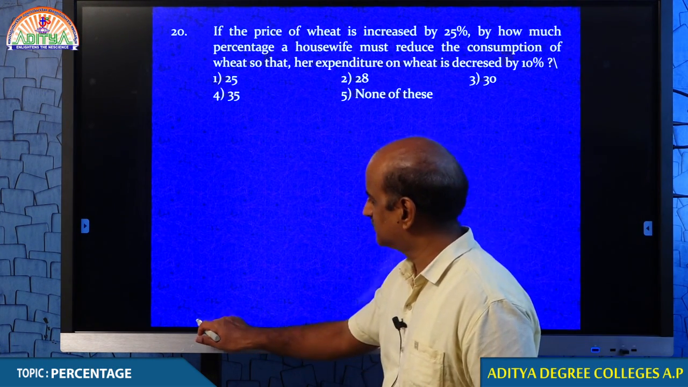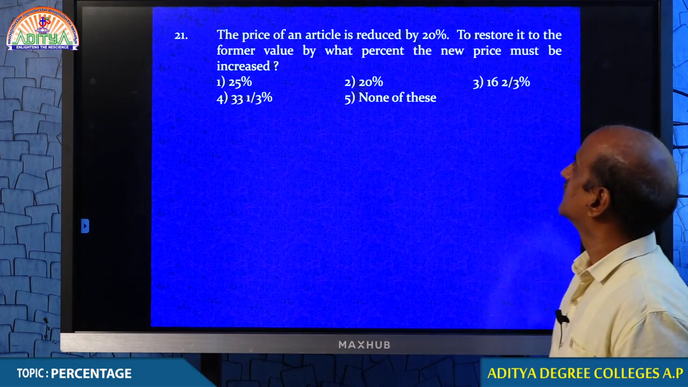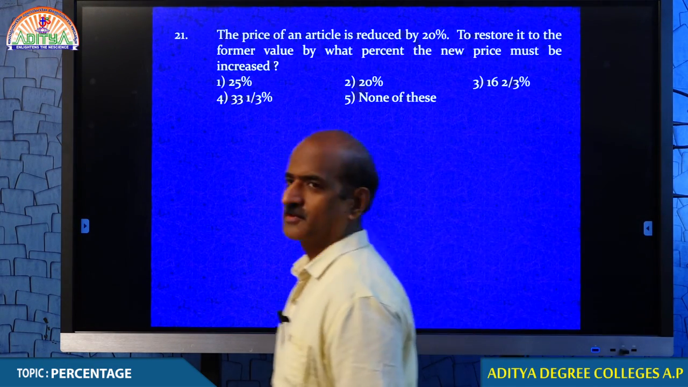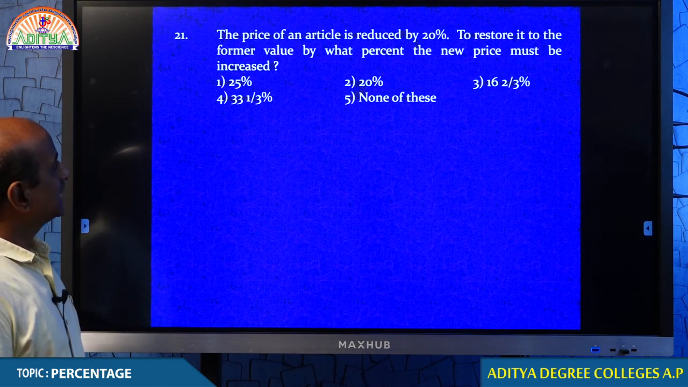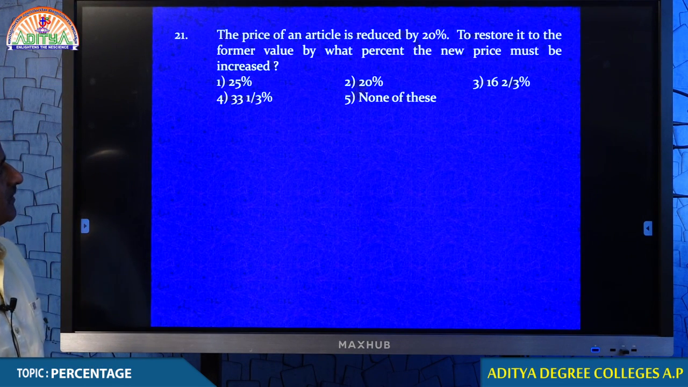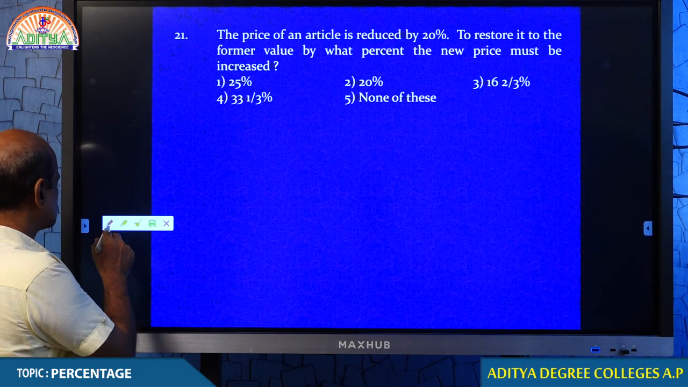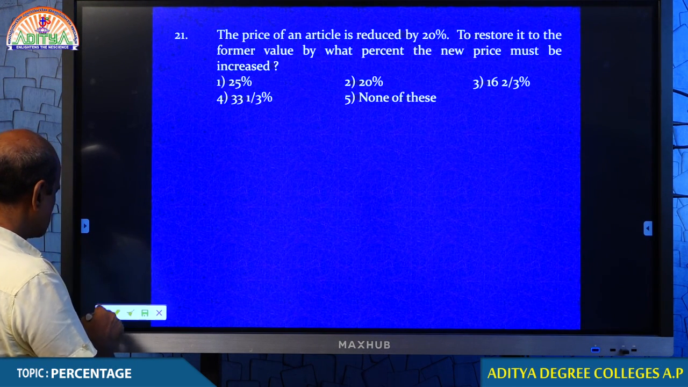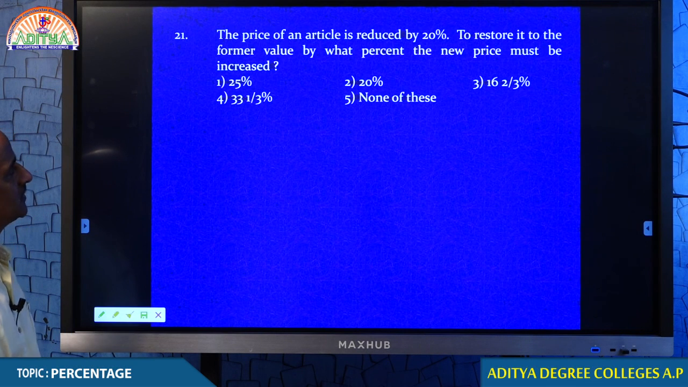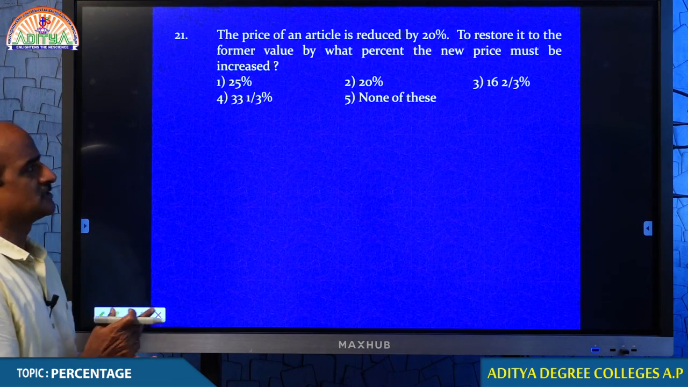Question 20 we will discuss tomorrow. Just leave it for today. Now, we move on to the next question. Question number 21. The price of an article is reduced by 20%. Look at this question, my dear students. The price of an article is reduced by 20%. To restore it to the former value, by what percent must the new price be increased?